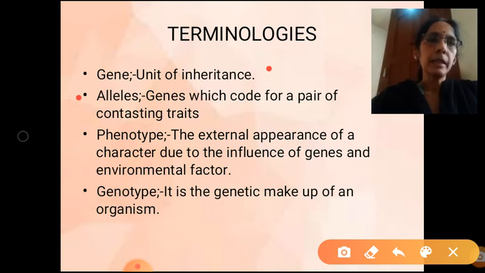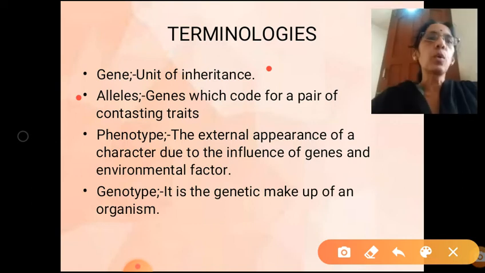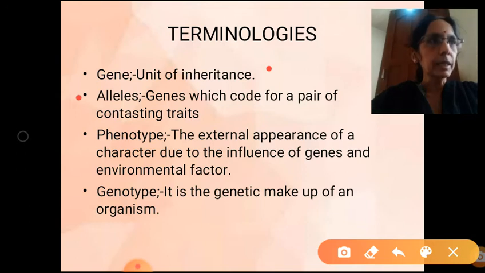This pair is being controlled by a gene. So genes which code for a pair of contrasting traits are called alleles. Got the meaning of it? The gene that codes for a pair of contrasting characters is called an allele.